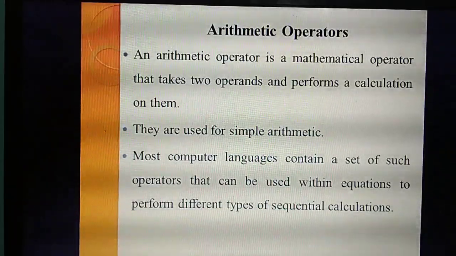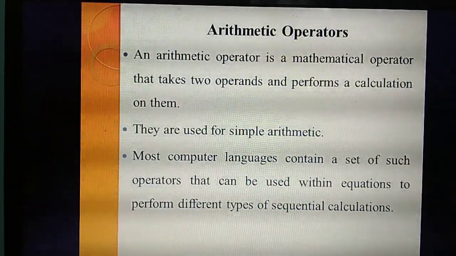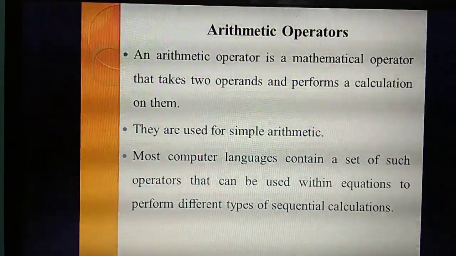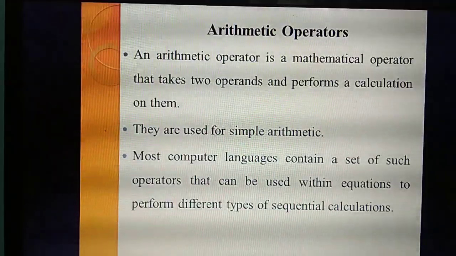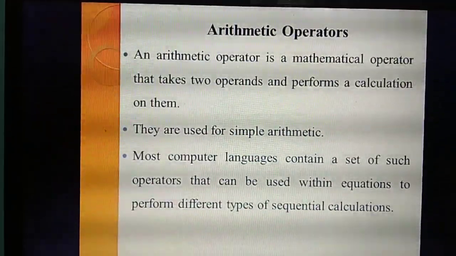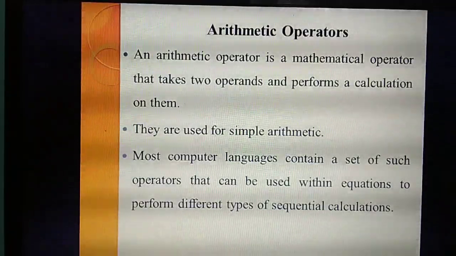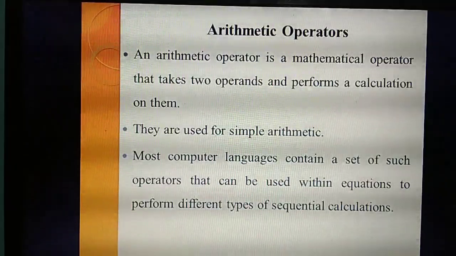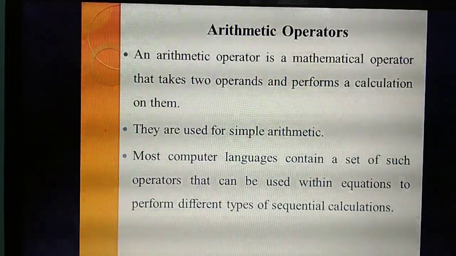What do you mean by equations? 2x plus 5 equal to 0, that is called an equation. 5x plus 2y equal to 0. How many operands? 2. What are they? X and y. Like that, equations also you can compute by using arithmetic operators.